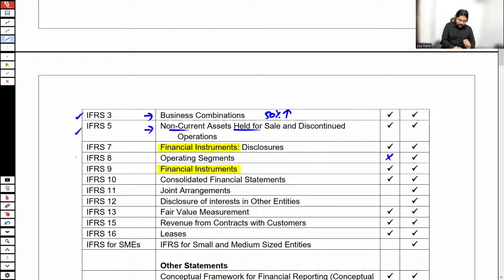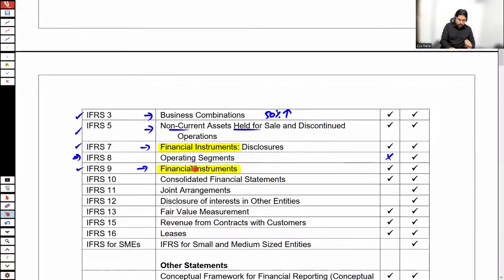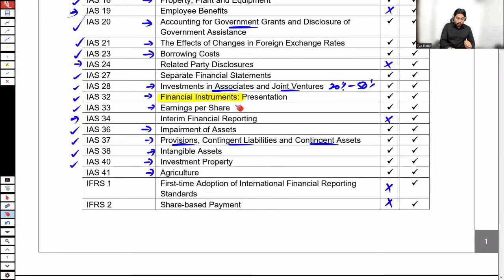Operating segment is not part of the FR syllabus, so I'm not going to discuss this one. Yes, we have skipped financial instruments. What are these financial instruments? There are multiple standards which tell about financial instruments. In fact, any receivable, any payable is also a financial instrument. Till now, we only know that a receivable is a current asset, a payable is a current liability, but I'm telling you, any receivable, any payable, any cash, any bank overdraft could also be a financial instrument.